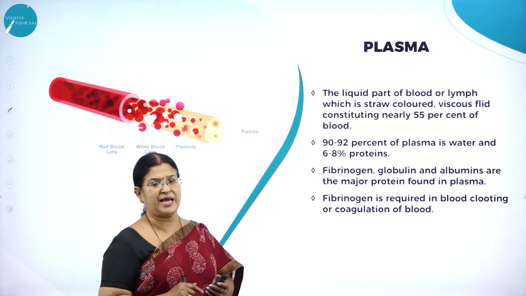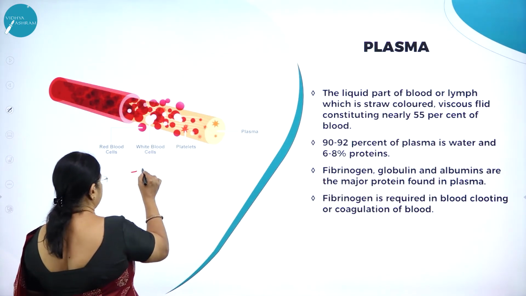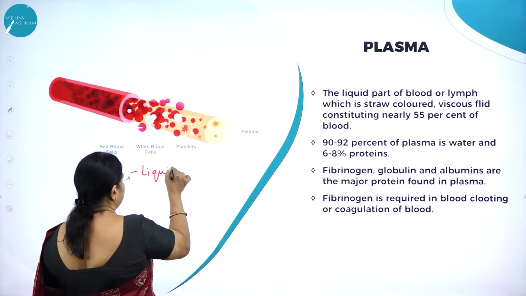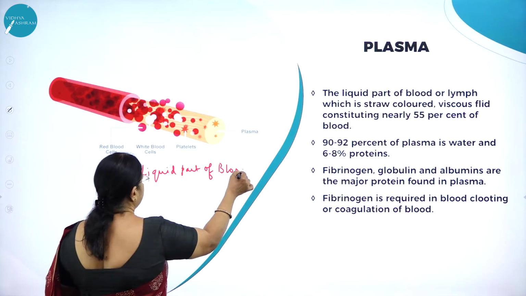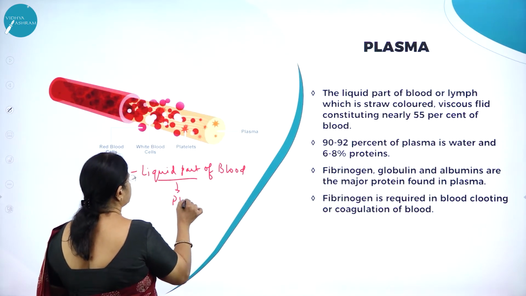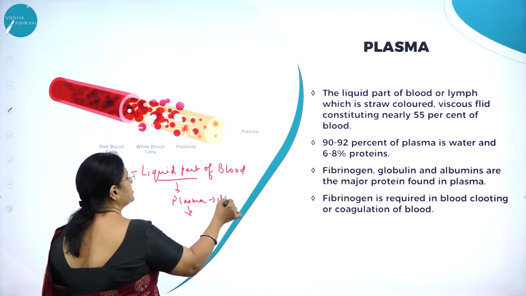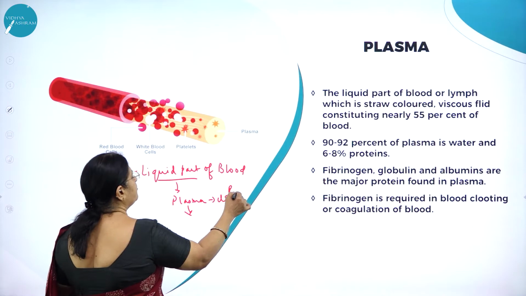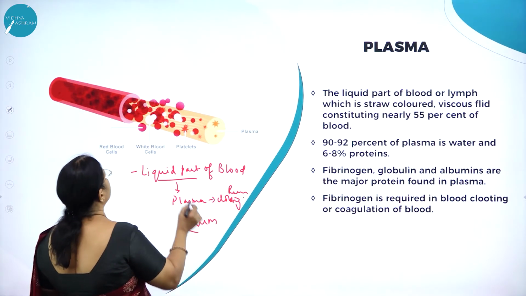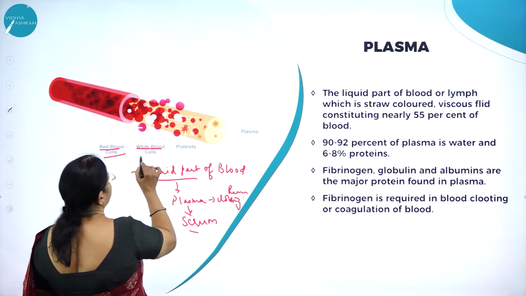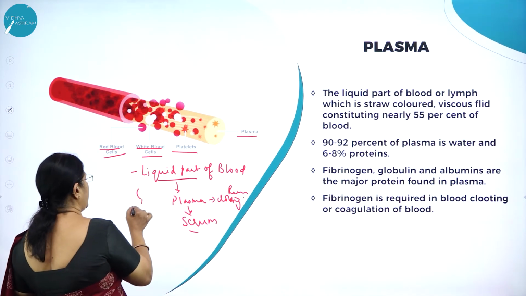Then plasma. As I said, the liquid part of blood is called plasma. And when we remove clotting factors from plasma, then it is called serum. So here you can see red blood cells, white blood cells and blood platelets, and this is the plasma. Plasma is usually yellow in color.